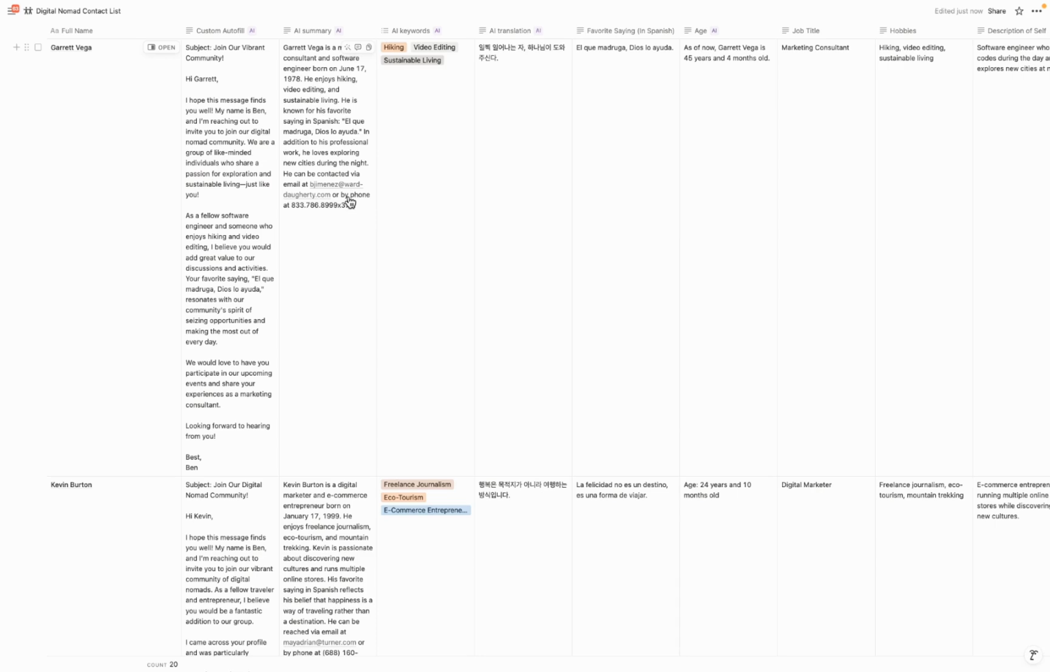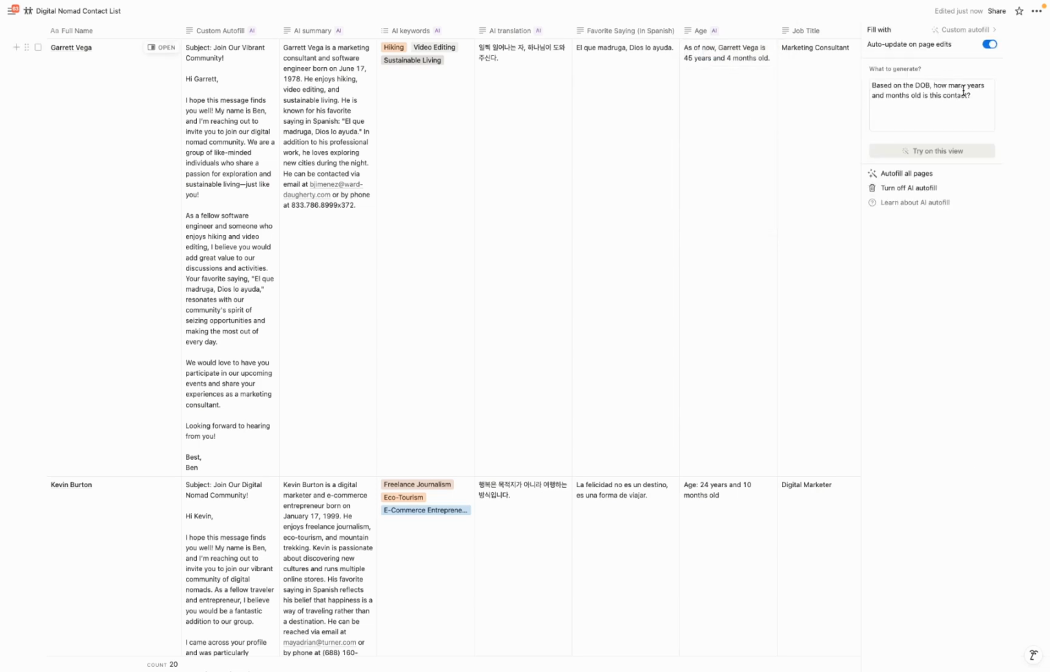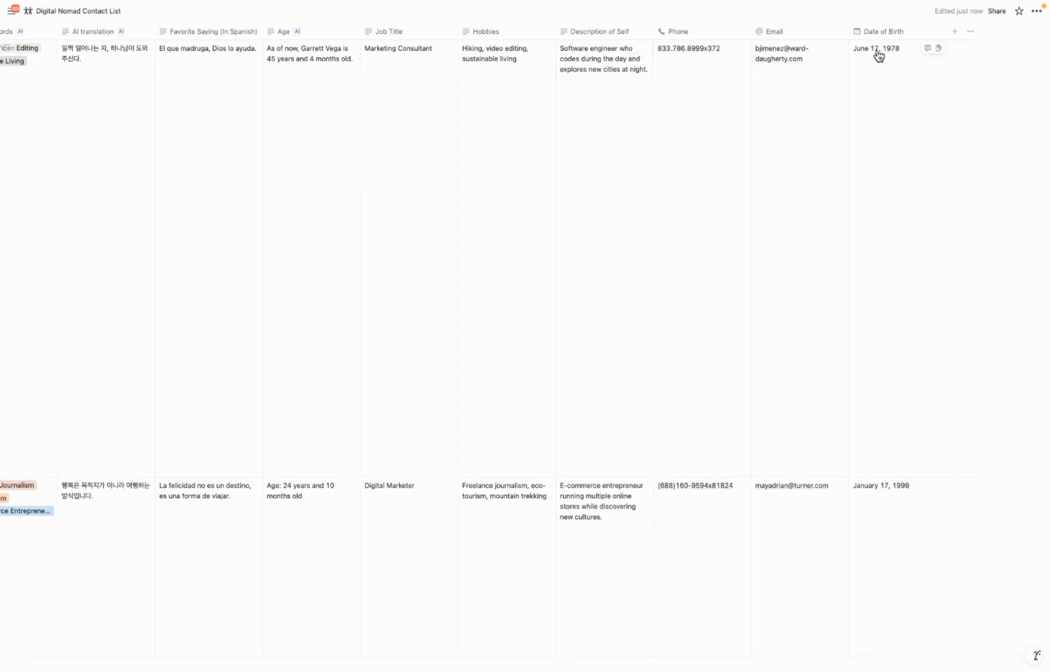Last but not least, the custom autofill AI type allows you to give a custom prompt to Notion AI. So for example, for this one named age, in the custom autofill, I gave it, based on the date of birth, how many years and months old is this contact? You can see it's looking at that June 17th, 1978 date to give us back 45 years and 4 months.